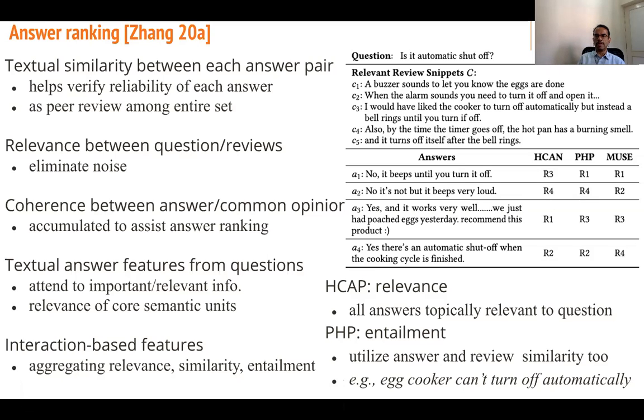PHP is more for entailment. It utilizes answer and review similarity too. Example: egg cooker cannot turn off automatically. So you will see that you not only need to look at the consensus among answers, but also how they relate to the reviews. That's the novelty of this approach.